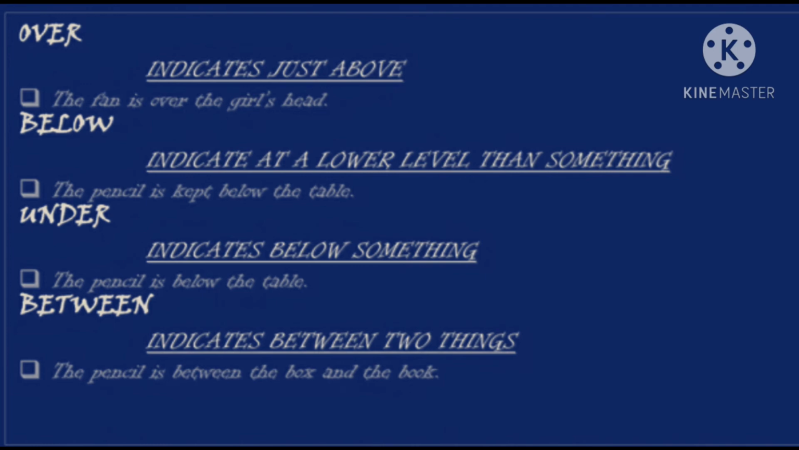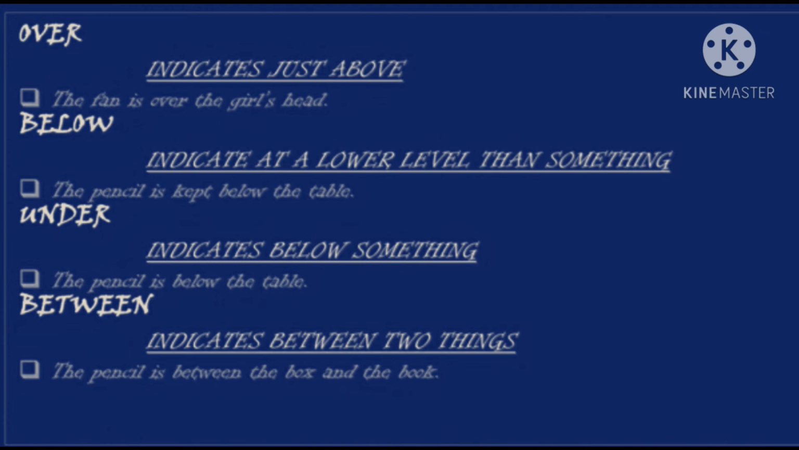Now the next one is over. We use over to indicate just above. For example, the fan is over the girl's head. So where is the fan? It is over the girl's head.